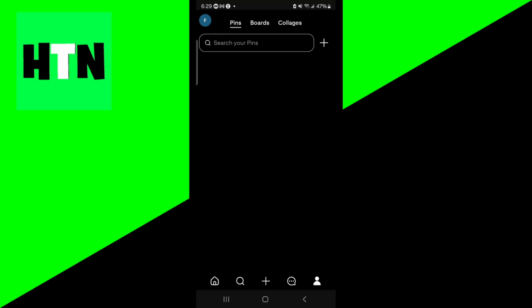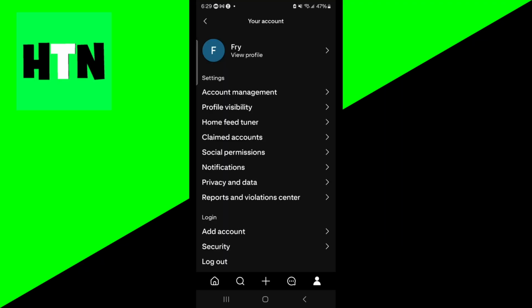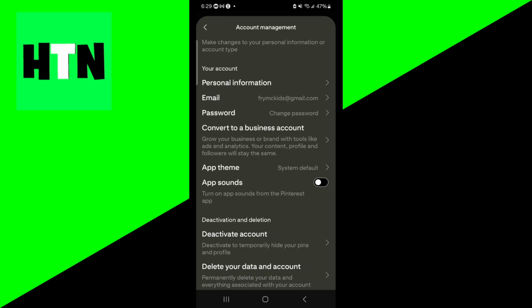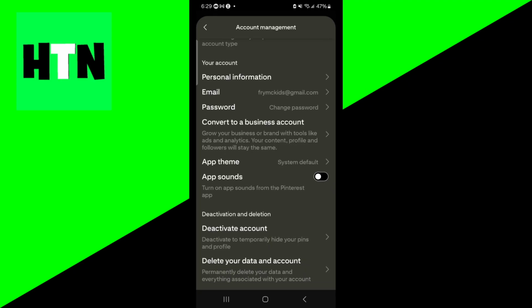So what you want to do is go to the top left and select your profile picture, just like so, then go ahead and press on account management. Once you're over here, scroll down until you see app sounds, and go ahead and actually turn this on. This will basically allow you to hear sounds on your Pinterest account. So just make sure that this is turned on.